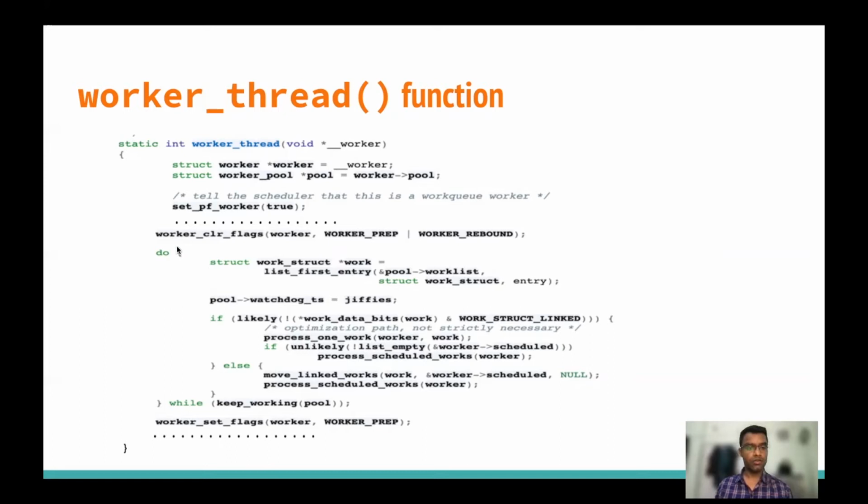Here you can see a do-while loop working on that pool. It takes work one by one and processes those works with the help of the functions process_one_work and process_scheduled_works. Let's see what these two functions do.